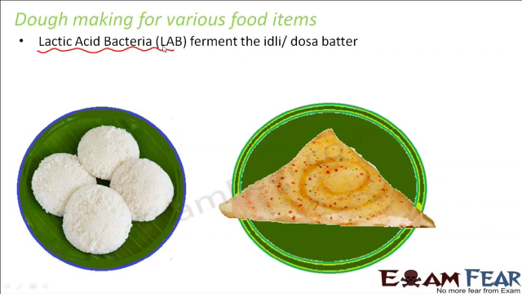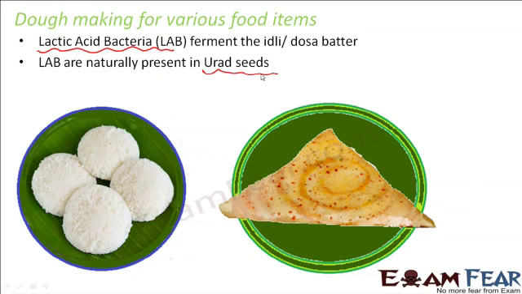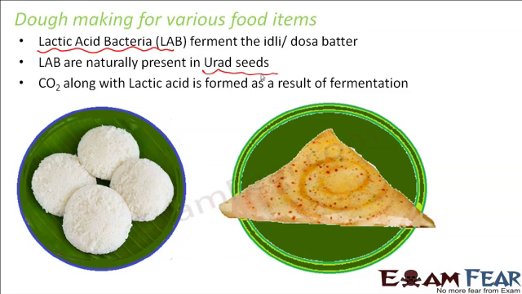Now how do you prepare the dough for idli or dosa? For that purpose you use rice paste as well as a specific type of pulse called urad dal. These bacteria, that is, lactic acid bacteria, are naturally present in the urad seeds, the specific type of dal which you use to prepare idli or dosa. When you leave the batter for quite some time, these bacteria lead to the formation of carbon dioxide. The process is called fermentation.